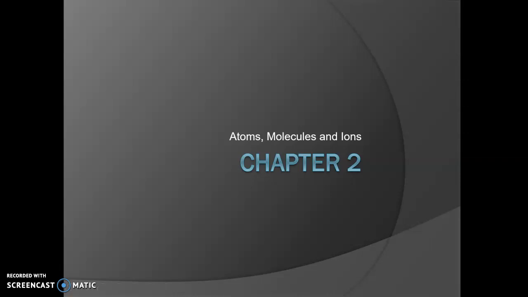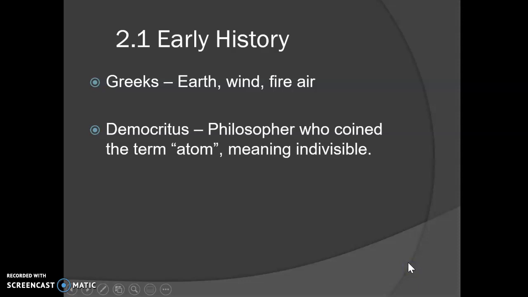Hi, AP Chemistry students. We are going to start Chapter 2 today. This chapter starts with a lot of the history of the atomic theory. So I just want to briefly go through how our idea of the atom has progressed. We can't see the different parts of the atom, and so our knowledge of the structure of an atom is